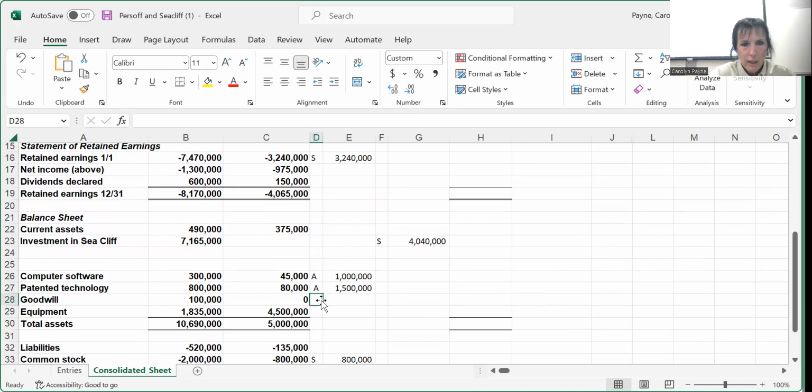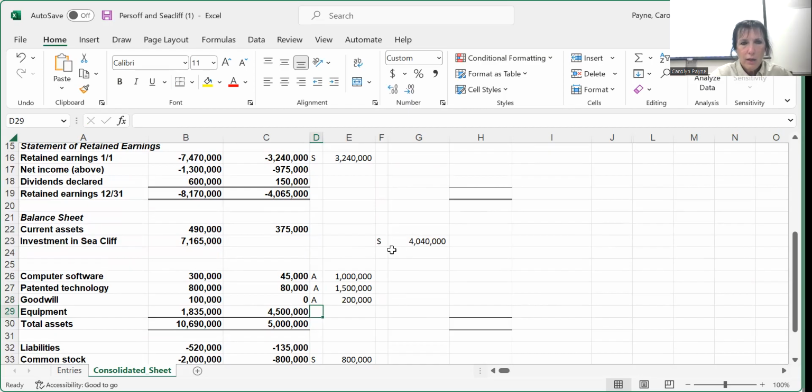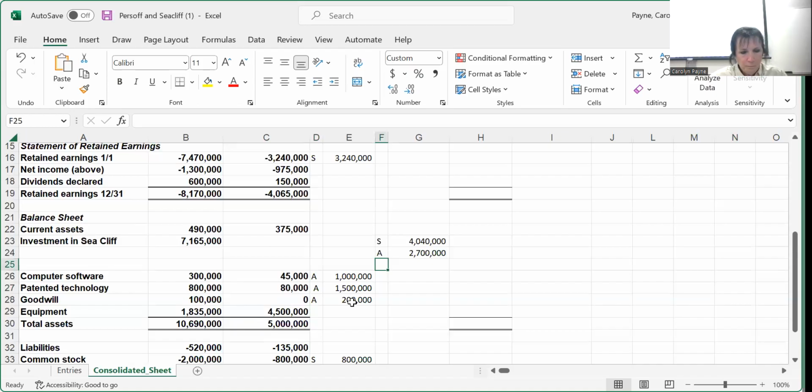And goodwill is $200,000. And all that gets credited to the investment account. Okay, then what's next?